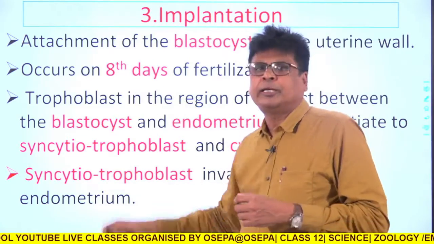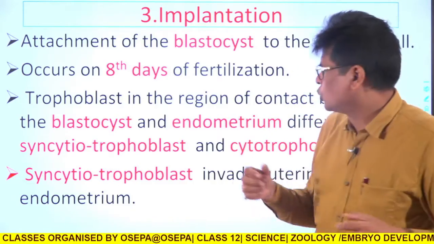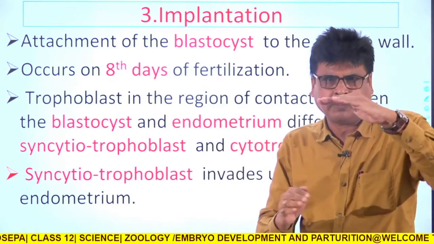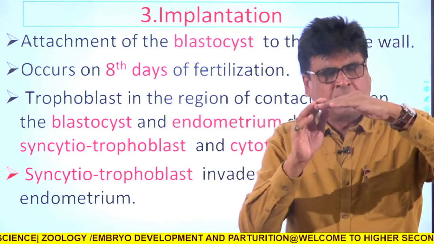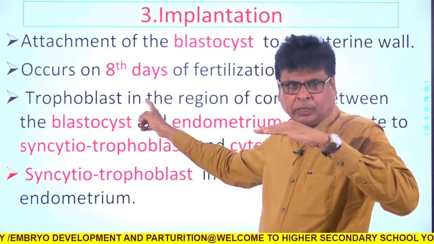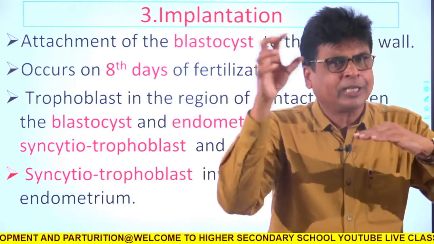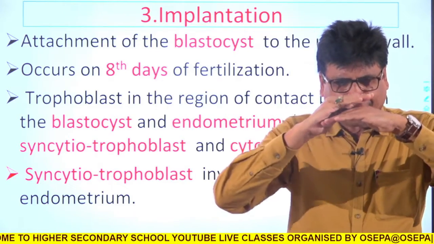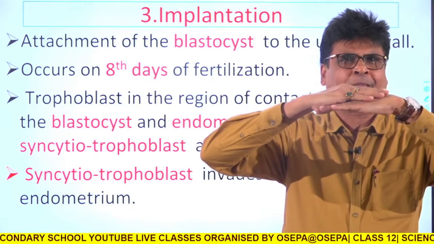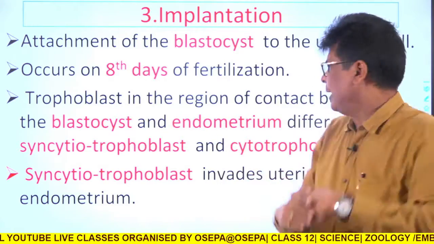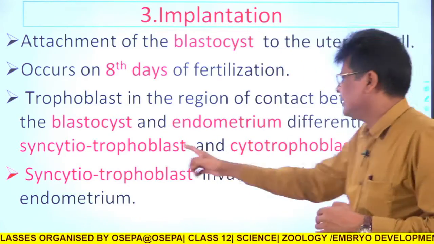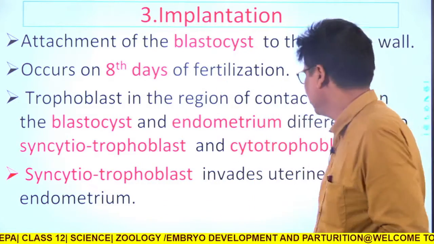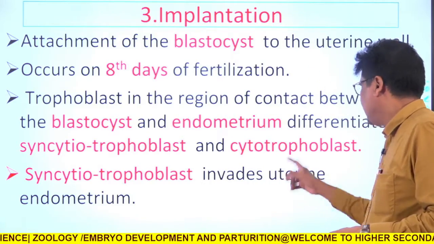Just after the 8th day of fertilization, when the zygote is 8 days old, this trophoblast layer will differentiate into two layers. The outer layer will become the syncytial trophoblast, very simple, and the inner layer will be the cytotrophoblast.